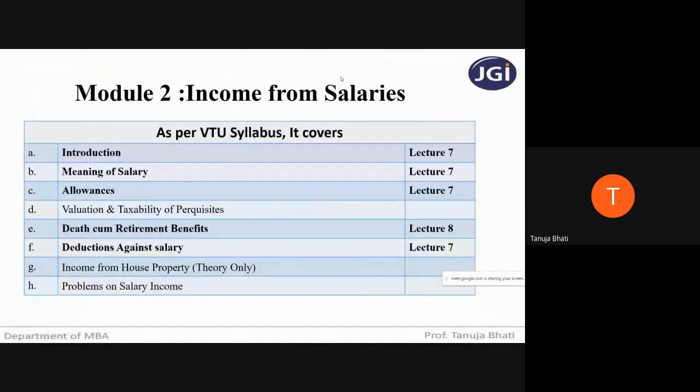As we know, in this module, income from salaries, as per the VTU syllabus, we have introduction, meaning of salary, allowances, perquisites, death cum retirement benefits, deductions, income from house property, and problems on salary income. We have already completed half of it in lectures 7 and 8. Today we will be continuing with death cum retirement benefits because there are many concepts under that.